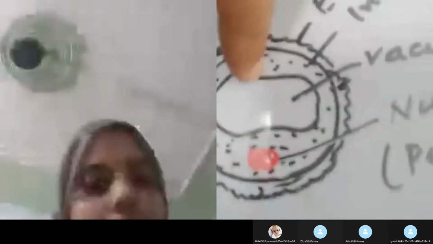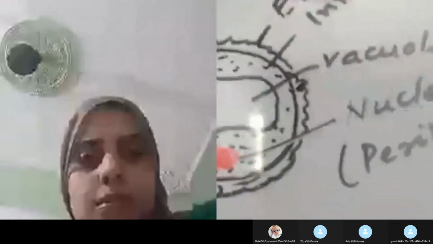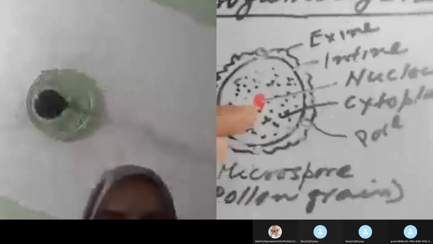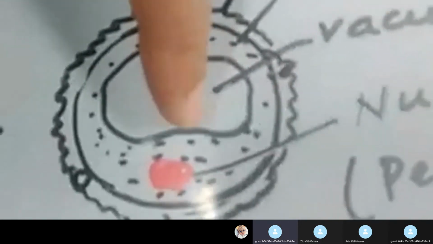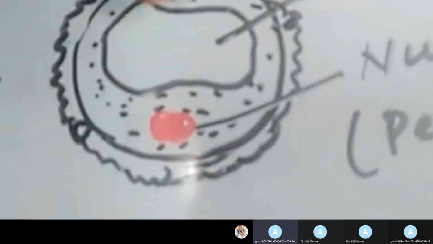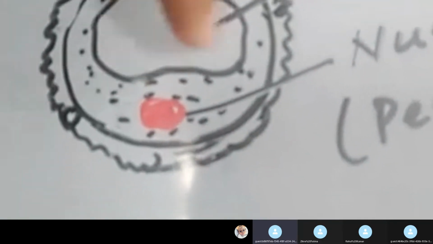So the nucleus, which was initially centrally located, has now become peripheral in position. And this is the vacuole, this is the exine, this is the intine, these are the pores. Now the difference between the first and second diagram is that in the first diagram the nucleus has been shown in the central position, and in this diagram the nucleus has been shown in the peripheral zone. This peripheral location of the nucleus is due to the appearance of the large vacuole in the cytoplasm of the pollen grain. What happens then in the diagram?